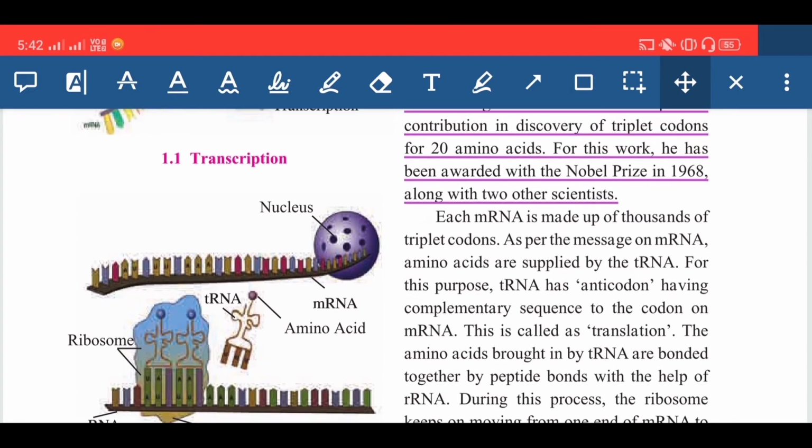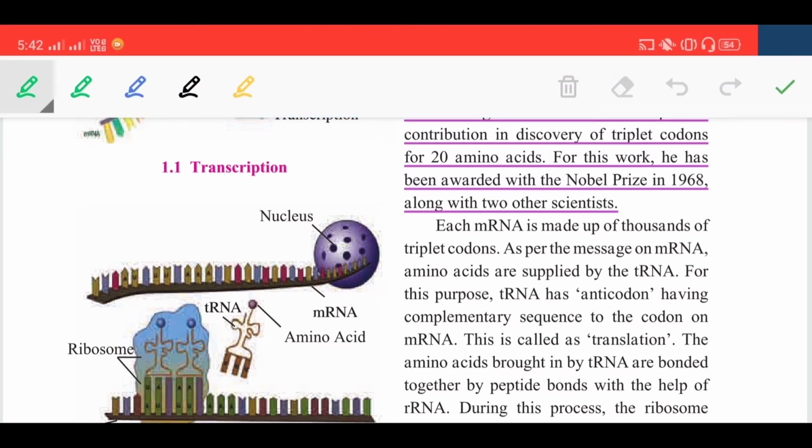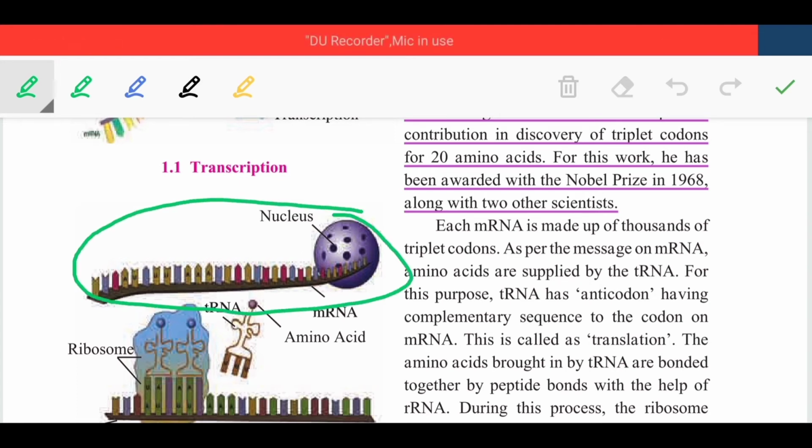Now next, each mRNA is made up of thousands of triplet codons. As per the message on mRNA, amino acids are supplied by the tRNA. Here in the diagram you can see each mRNA is made up of thousands of triplet codons. This is the mRNA, and a sequence of thousands of triplet codons is present on this mRNA, and as per the message on mRNA, amino acids are supplied by the tRNA.